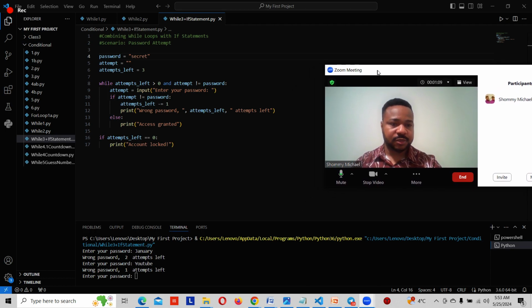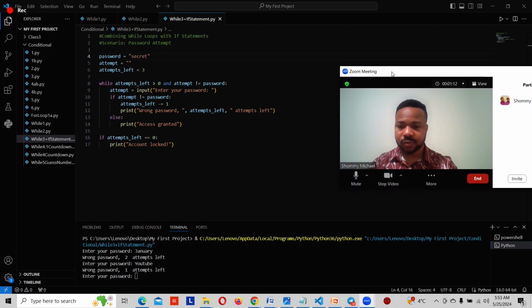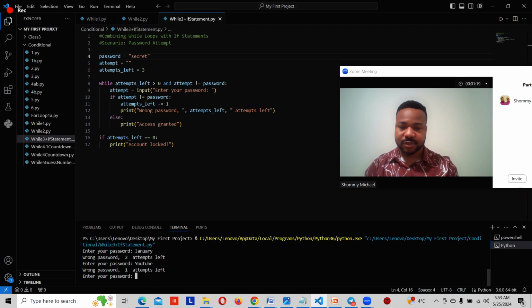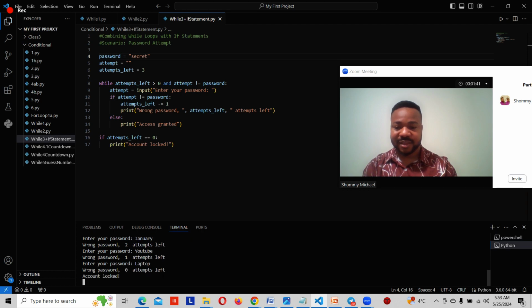So yes, like I was explaining, it said wrong password, one attempt left. So if we enter another wrong password, let's say laptop, because right here it has told us wrong password, one attempt left, and we press enter, it's going to tell us account locked, right?